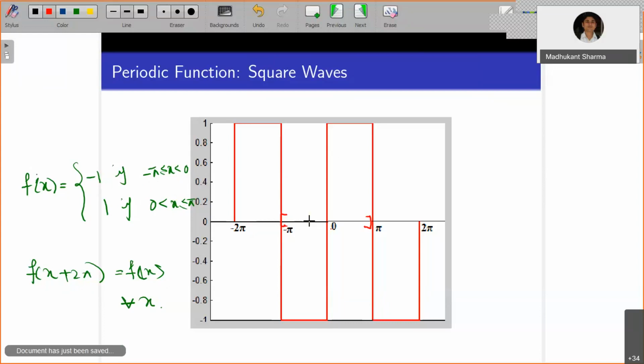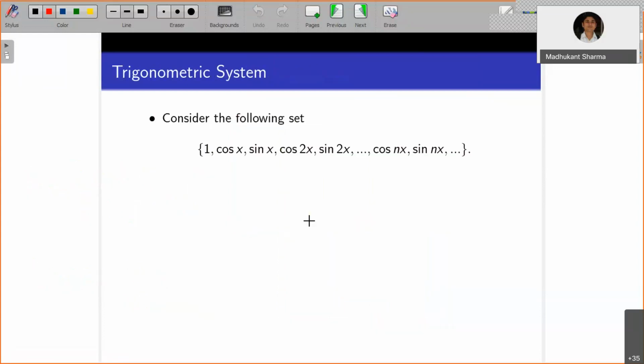Right. So let's see how they can be approximated by the Fourier series. Let's consider the following set, with which you are already familiar, and they form a type of orthogonal sequence.